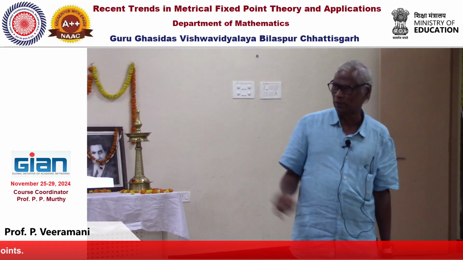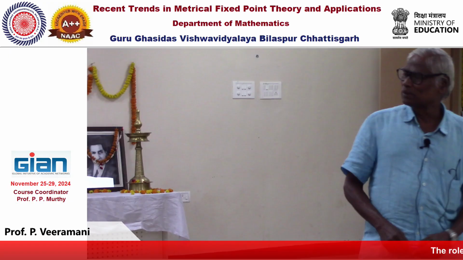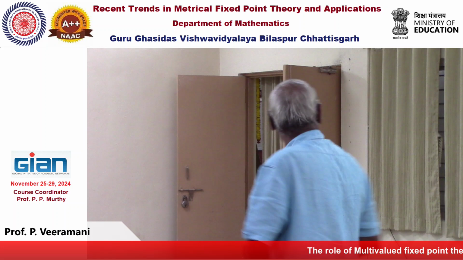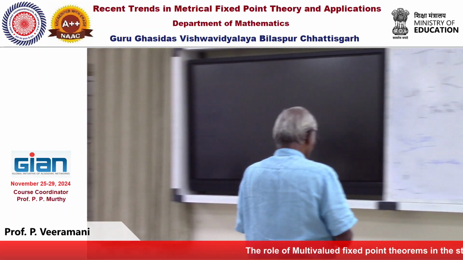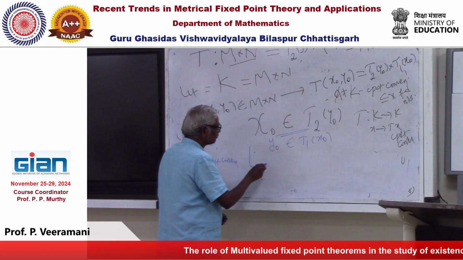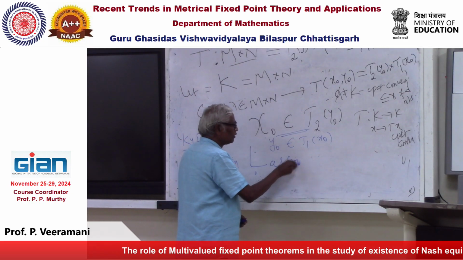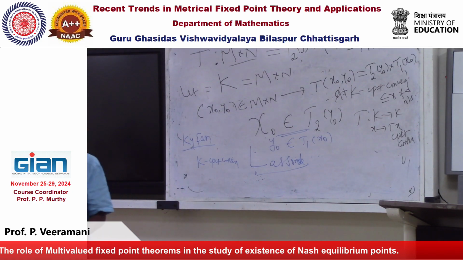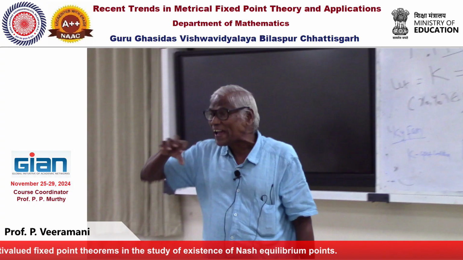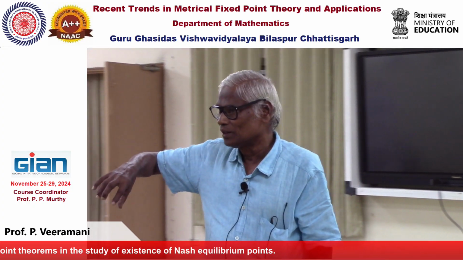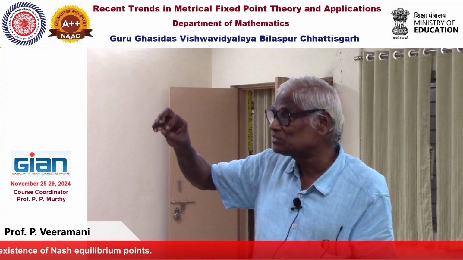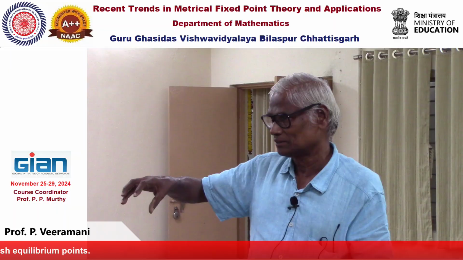Kyphon, later Himmelberg, and much later, in 1992, Lassonde from France. What he did was factorize. T is a map. What is the image? The main strong condition is convexity.